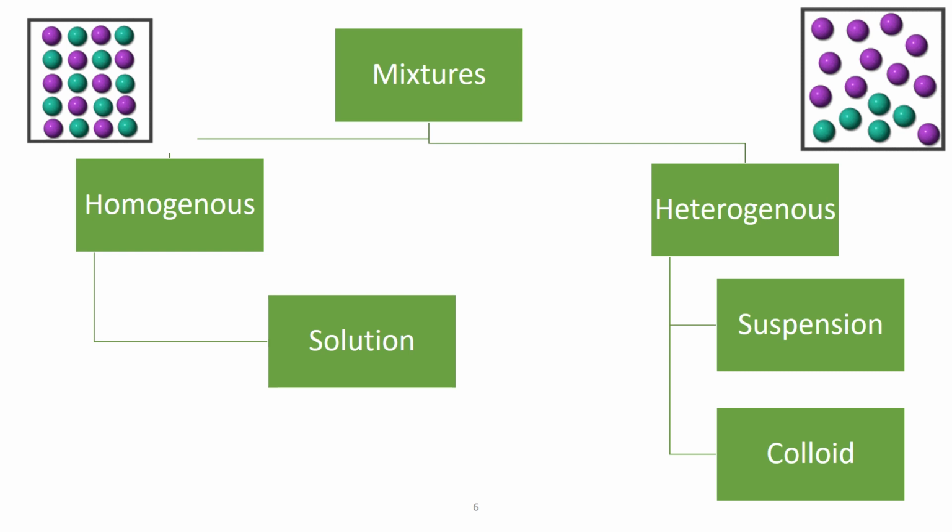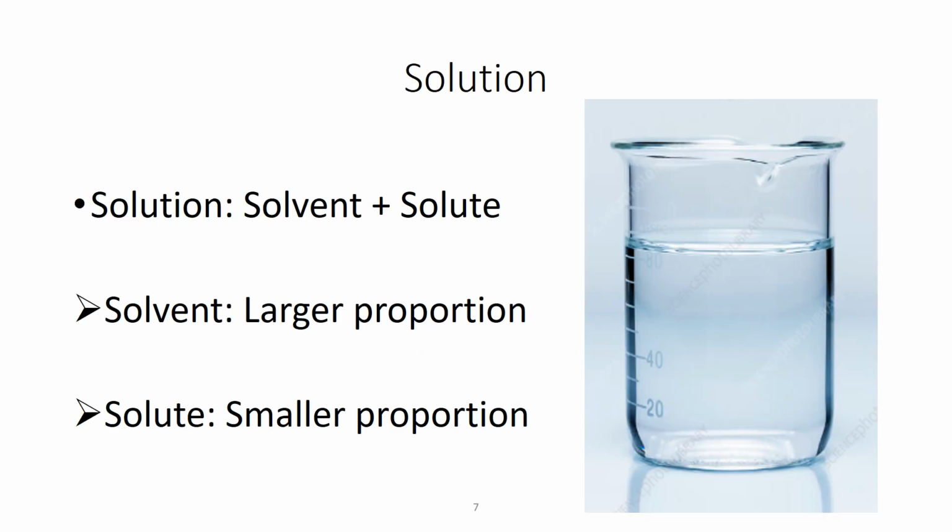An example of a homogeneous mixture is a solution. If you take water and add salt and mix it together, we know that salt will get dissolved in it. This is called a solution, which has two components: one is the solvent and the second is the solute.